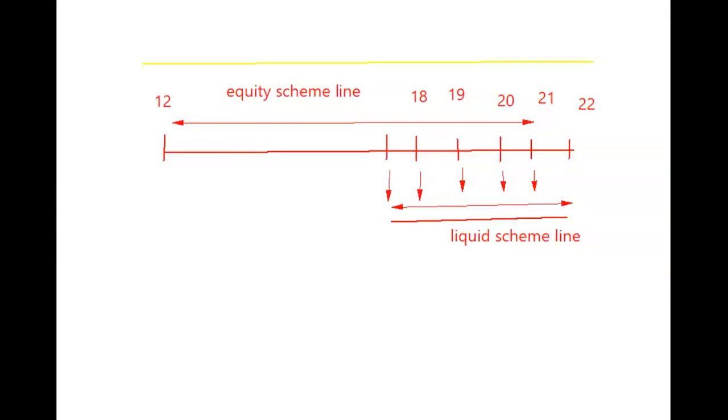So we know what is the requirement. 3 lakhs is the amount which is required, which is escalated at 9%. So as you know the withdrawal amount, understand that the liquid line I can draw separately for withdrawals and the equity line I can draw separately for investments. Then there will be clarity. Now, whatever I have drawn is both combined, to make us understand from which age to which age I have to consider each and everything.